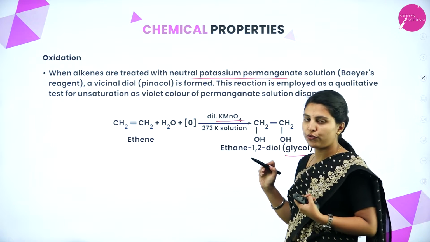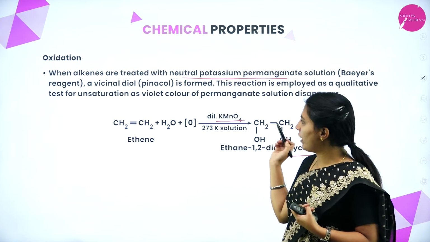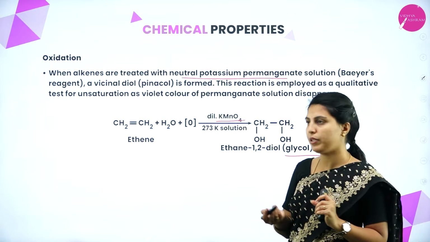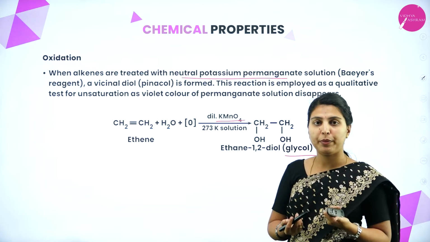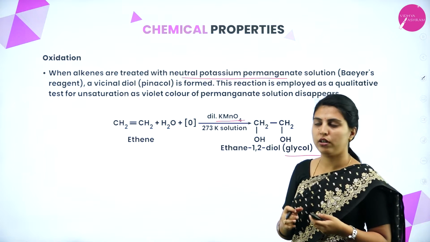This test is used for unsaturation in the qualitative analysis of a salt. The violet color will disappear. If unsaturation is present, the violet color of the permanganate will disappear. By that we will understand that unsaturation is present in that salt.